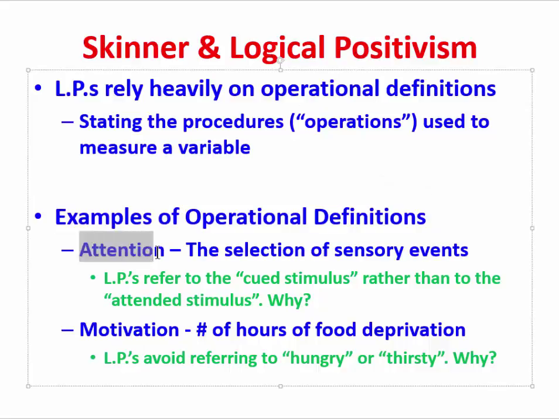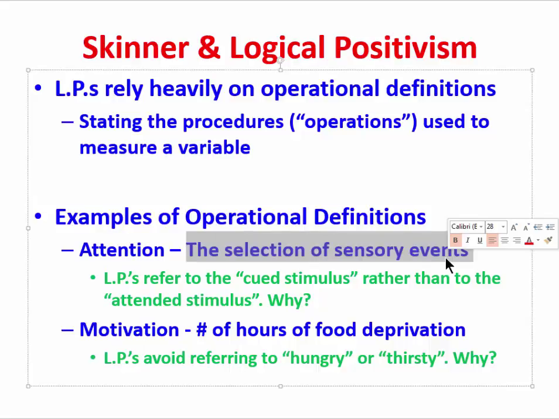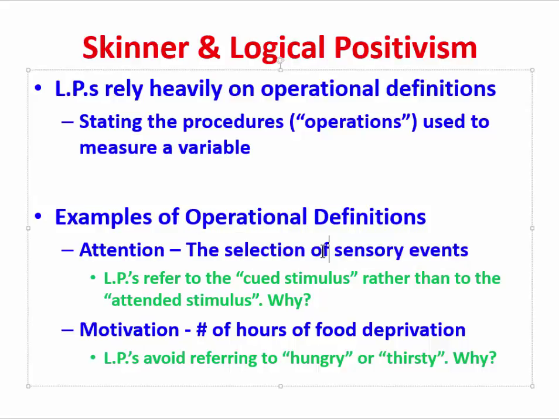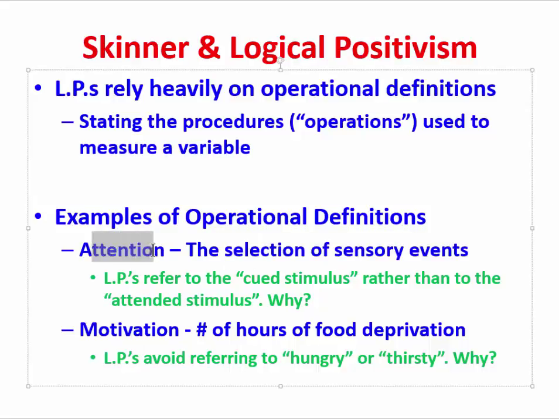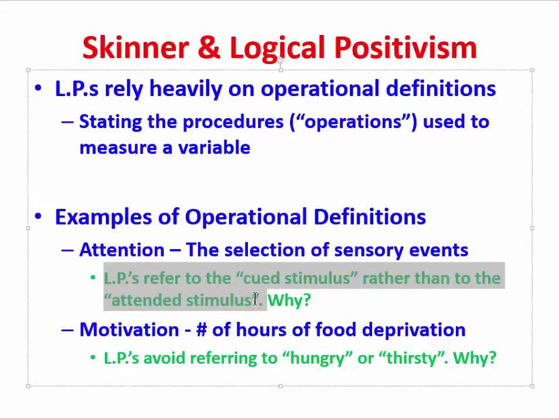Let's take a couple of examples of operational definitions that the logical positivists might like. A very common phenomenon within psychology is the phenomenon of attention. And the logical positivists might define this as the selection of a sensory event. So what we might say then is in a particular study, we can look at a participant and we can demonstrate that the participant is selecting one sensory event, maybe a particular tone, over a different sensory event in the same environment, maybe a particular light. And the fact that we can show that a participant has selected one sensory event over another is going to be evidence for attention. Logical positivists might refer to the cued stimulus rather than to the attended stimulus.